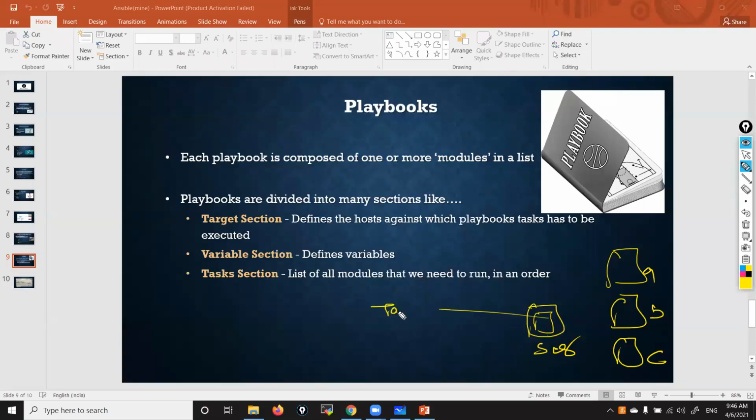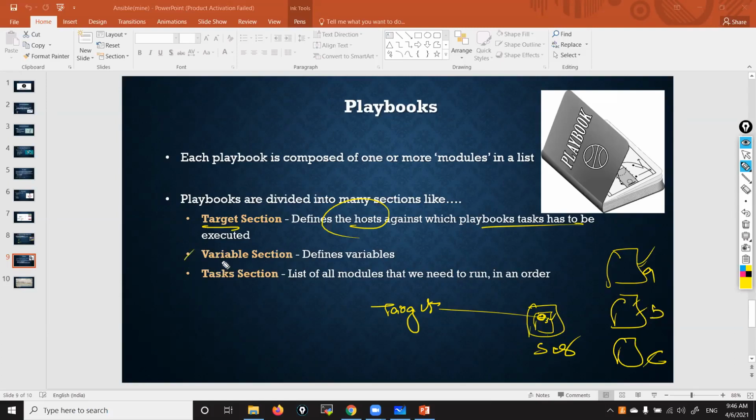First, I need to mention the target section. Target means, yesterday we used one group, the web servers group. Under the group, we added node information, the nodes' IP addresses. So here we mention target information, the target section. It defines the hosts against which the playbook has to be executed. For example, this playbook should be executed on how many nodes? All nodes in one particular group, or in that group only the first node or second node. So inside the playbook, we mention the target section.